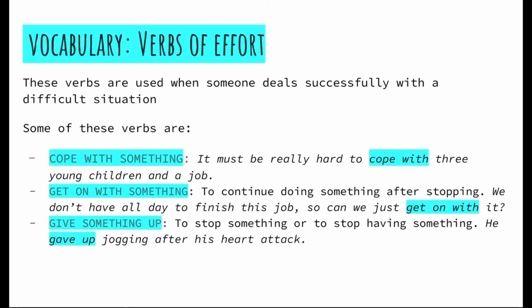So the first one we've got is cope with something, which, as I said before, means overcoming a difficult situation successfully. And the example we've got is, it must be really hard to cope with 3 young children and a job. Then we've got get on with something, which means to continue doing something after stopping. And the example is, we don't have all day to finish this job, so can we just get on with it? Next, we've got give something up, which means to stop something or to stop having something. For example, he gave up jogging after his heart attack.